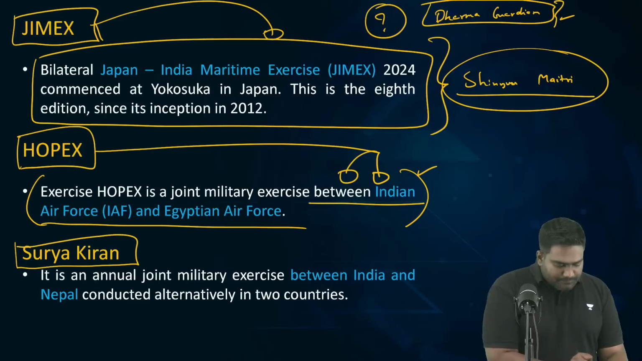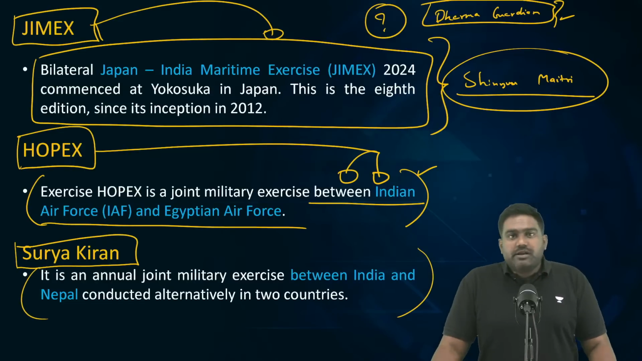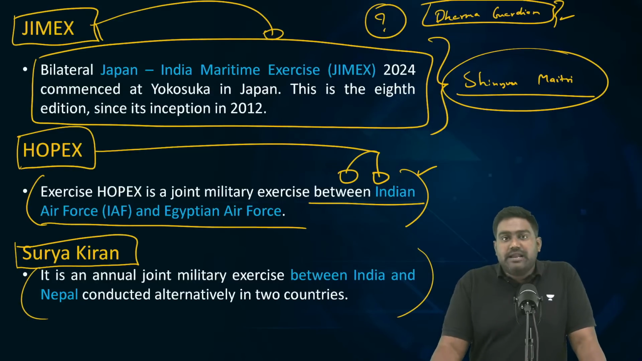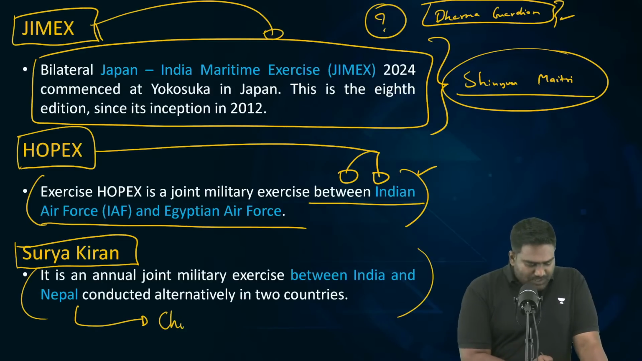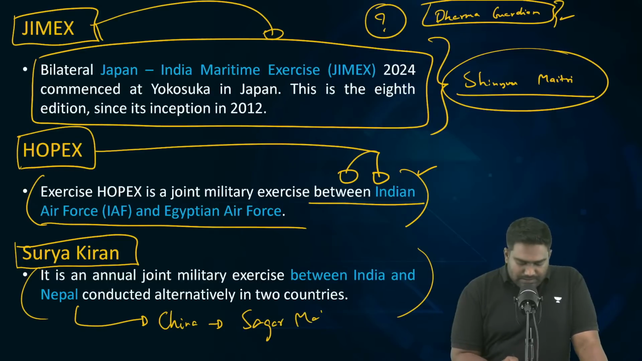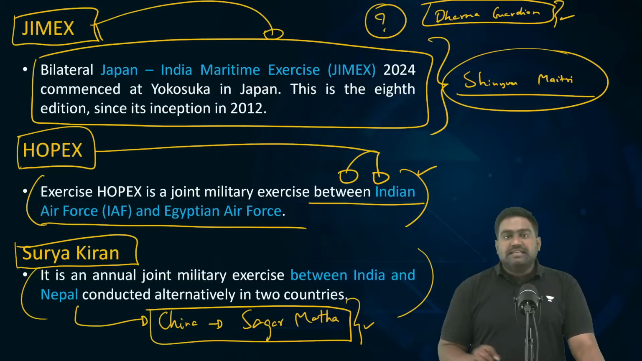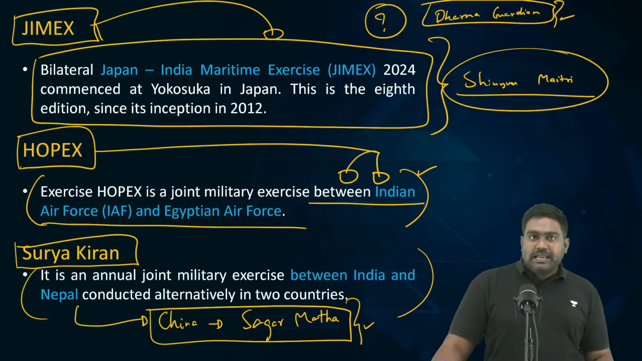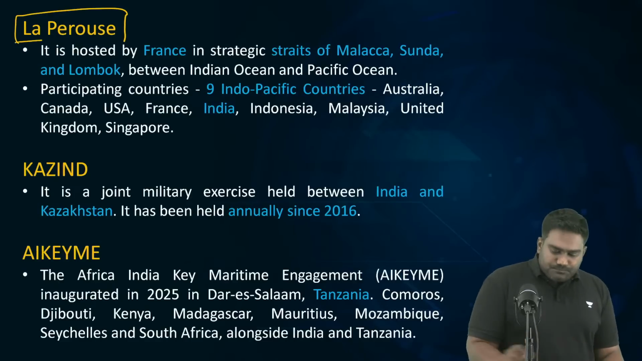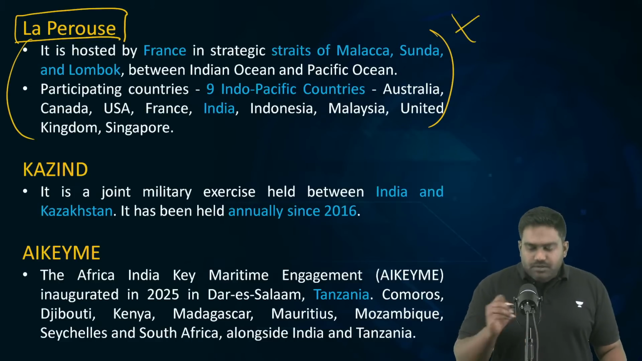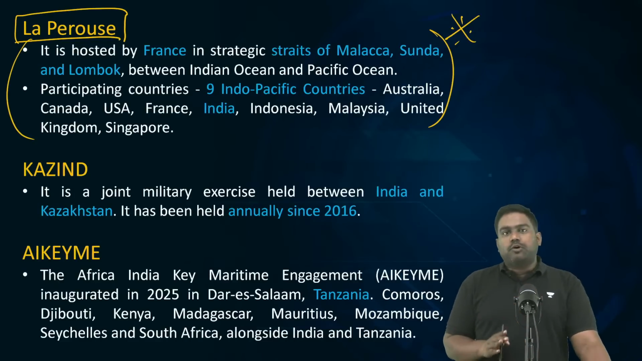Then Surya Kiran. Surya Kiran is an exercise between India and Nepal, between the two armies, the Indian army and the Nepalese army. Nepal also has an exercise with China called Sagar Mata. Sagar Mata is the army exercise between the Nepalese army and the Chinese PLA. Next, La Perouse. Please mark this topic. I feel this is very, very important.